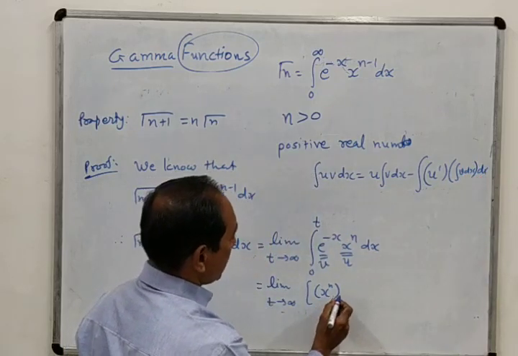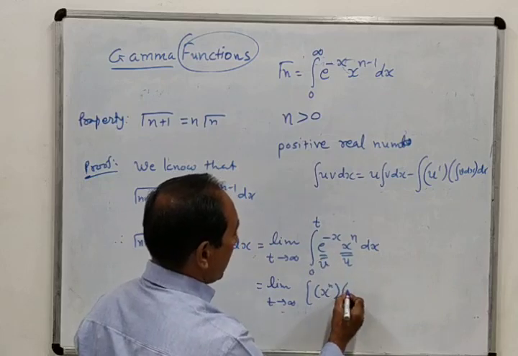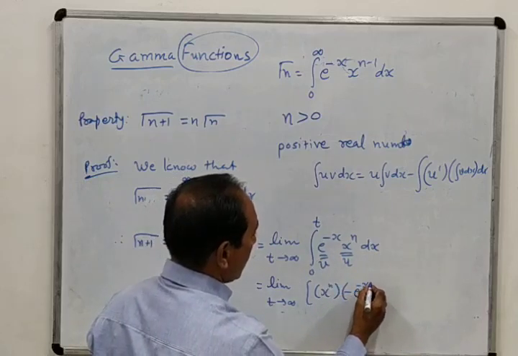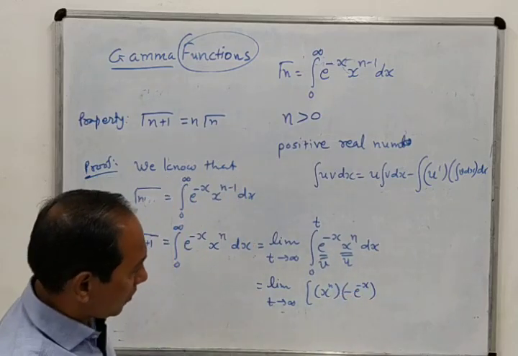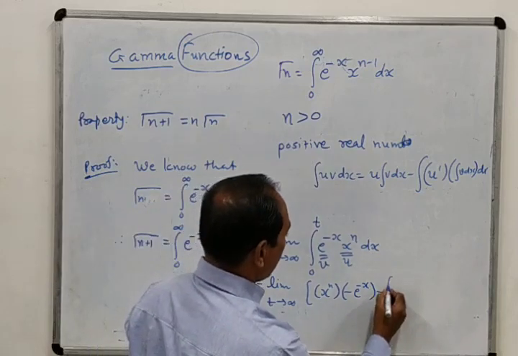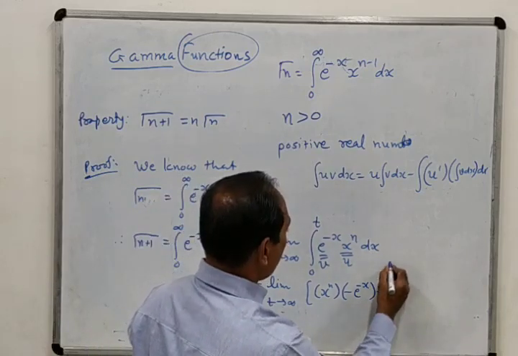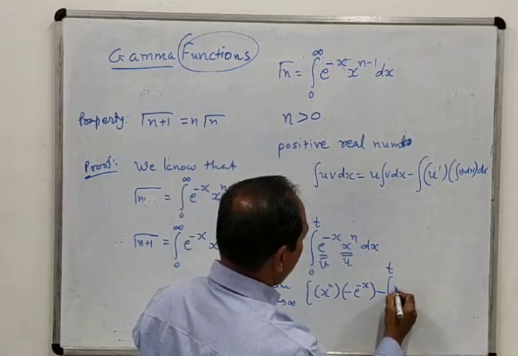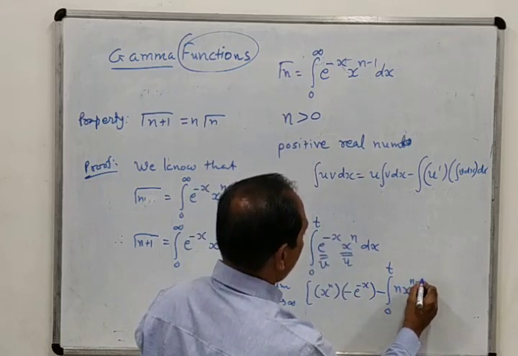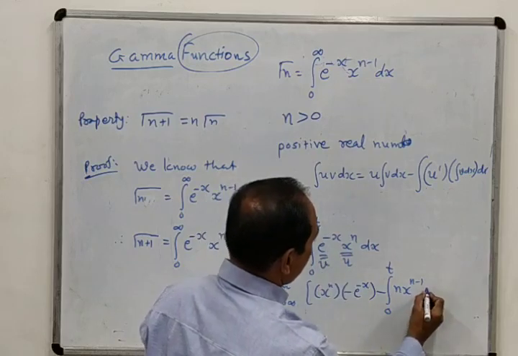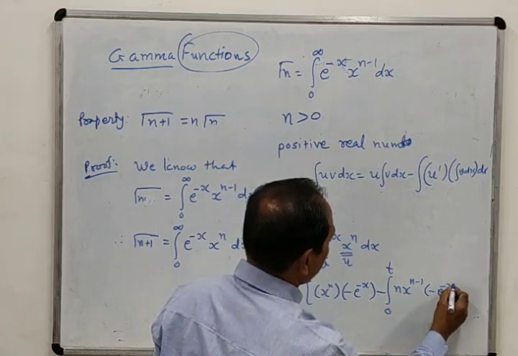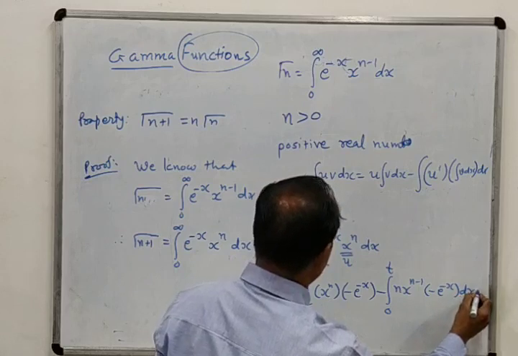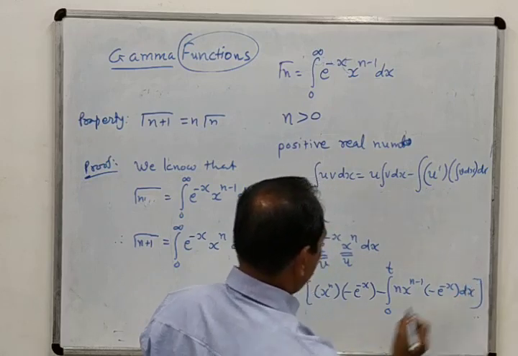So x raised to n is here, and integration of e raised to minus x is minus e raised to minus x. You must be knowing this. And minus integration 0 to t, here the limits are from 0 to t. So x raised to n is the derivative, n x raised to n minus 1. And integration of e raised to minus x is minus e raised to minus x dx. Okay, so this is the thing.